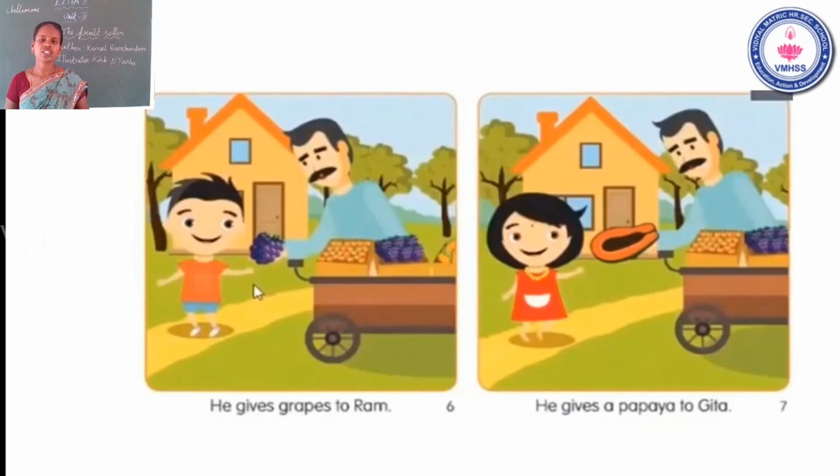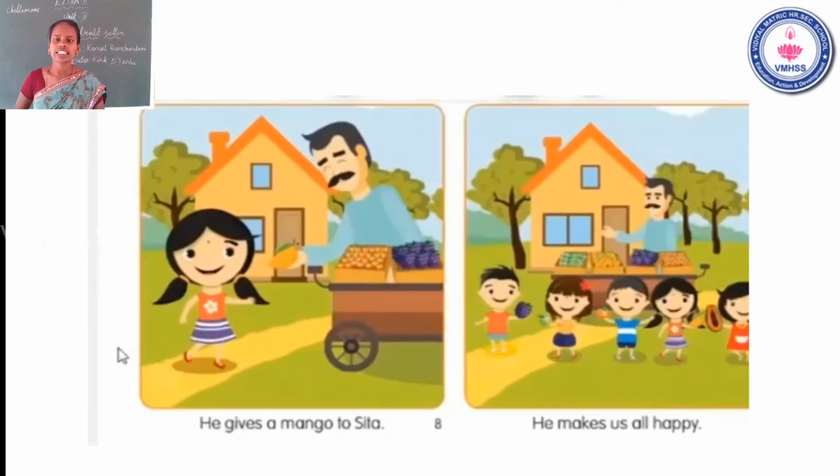See the sixth page. He gives grapes to Ram. Okay. He gives a papaya to Geeta. Okay. He gives a mango to Sita.